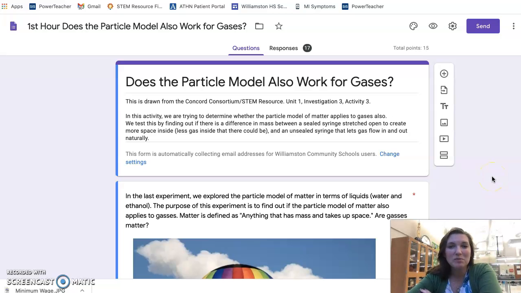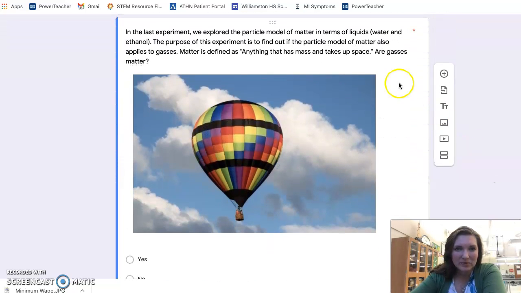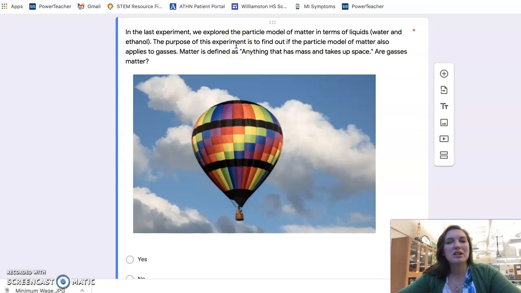Does the particle model also work for gases? This was originally called Determining the Mass of Air, but this is a much more fitting title for it. So in the last experiment we explored the particle model of matter in terms of liquids and ethanol. This investigation is looking at gases: does the model work for gases? Is that true? So the first thing we need to define is whether gases are matter.